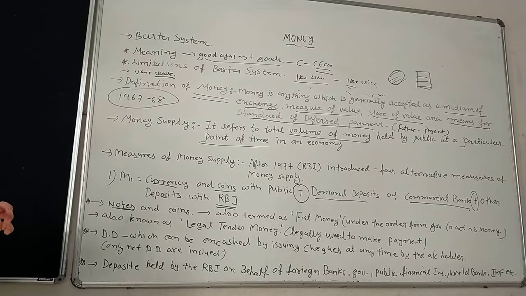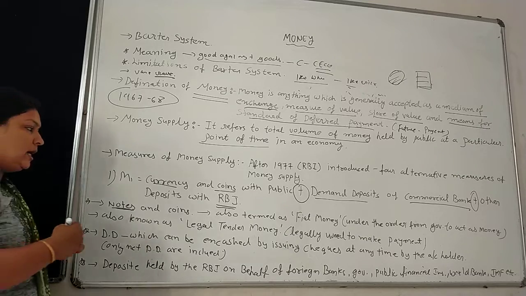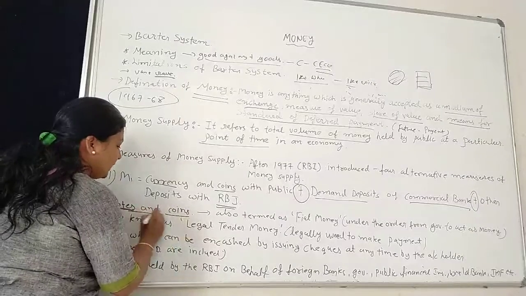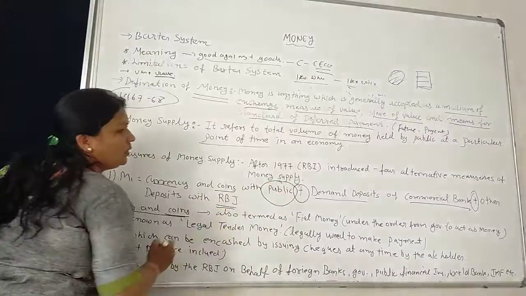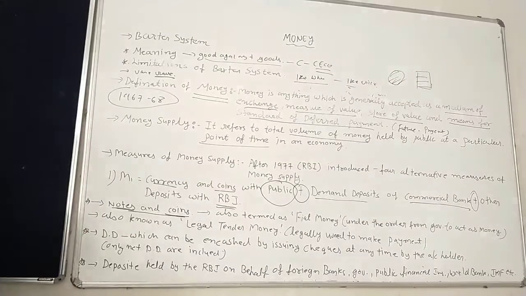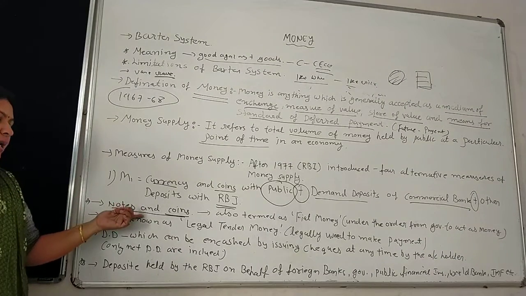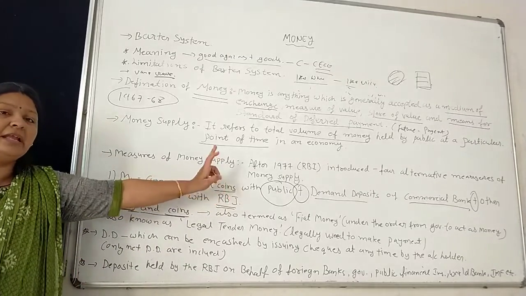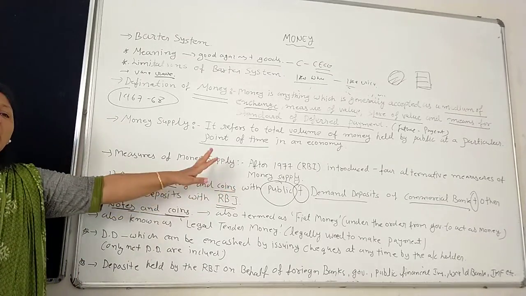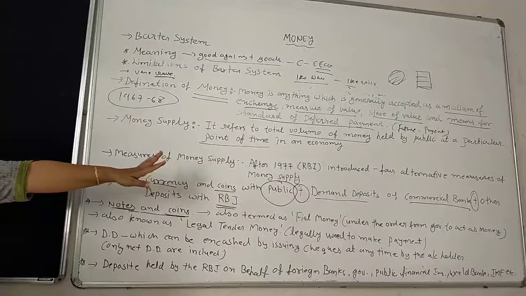Remember, any currency held with the government and banks is not included here. These notes and coins are held by the public only, not by the government. Clear? With the public only, meaning people like us only.